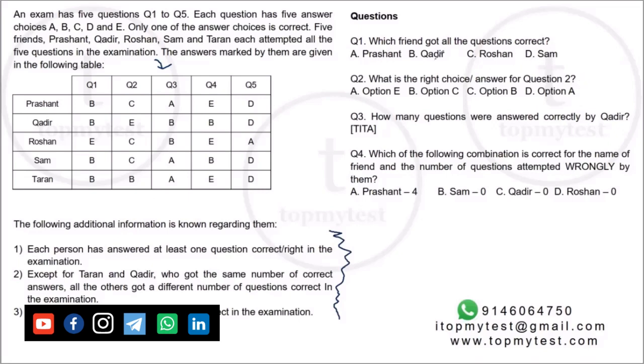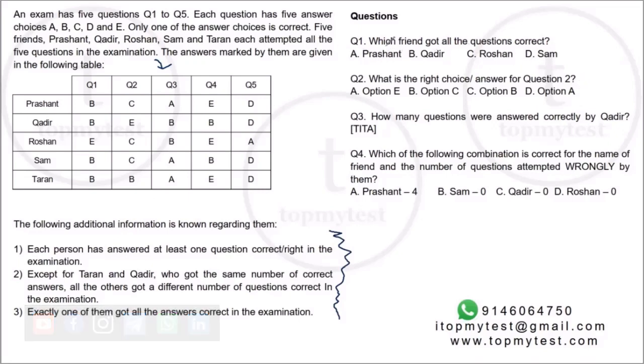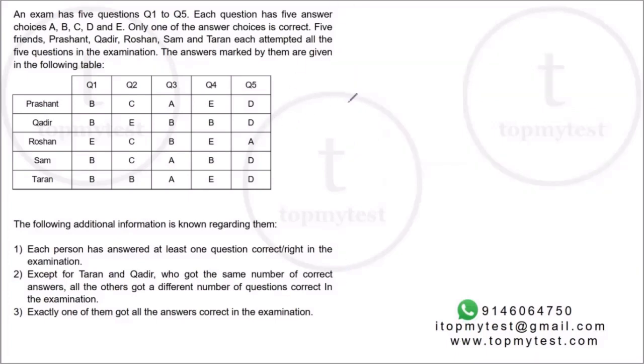And then the questions are basically: which friend got all the questions correct, what is the right choice, how many questions are answered correctly by Kadir, and which of the following is the correct combination of friends and number of questions attempted wrongly by them. Okay, so let's try to figure out these sets.